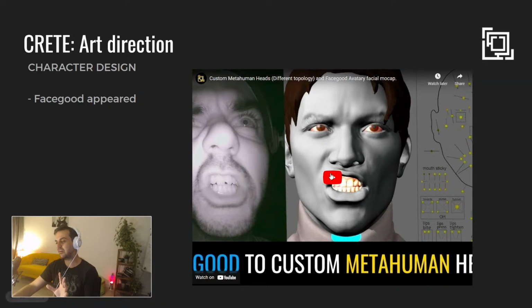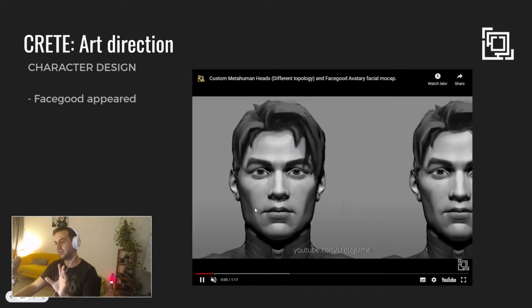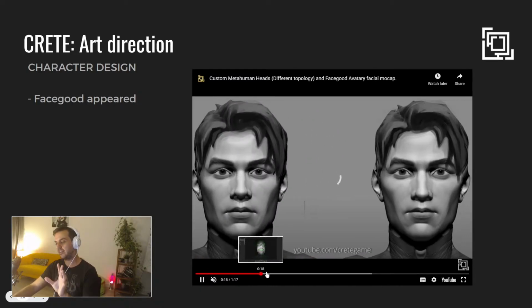And you are going to see here already the model of Demian. I'm doing a spoiler. We did the model, but this was the process of the art of Demian and finally using FaceGood. And the motion capture that you can see in this video is nice. I'm going to show you that later.